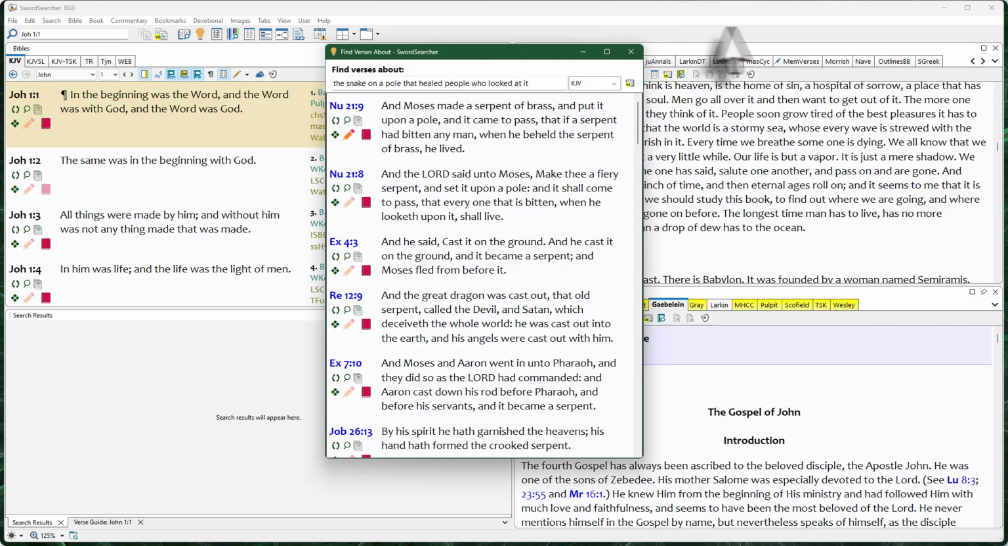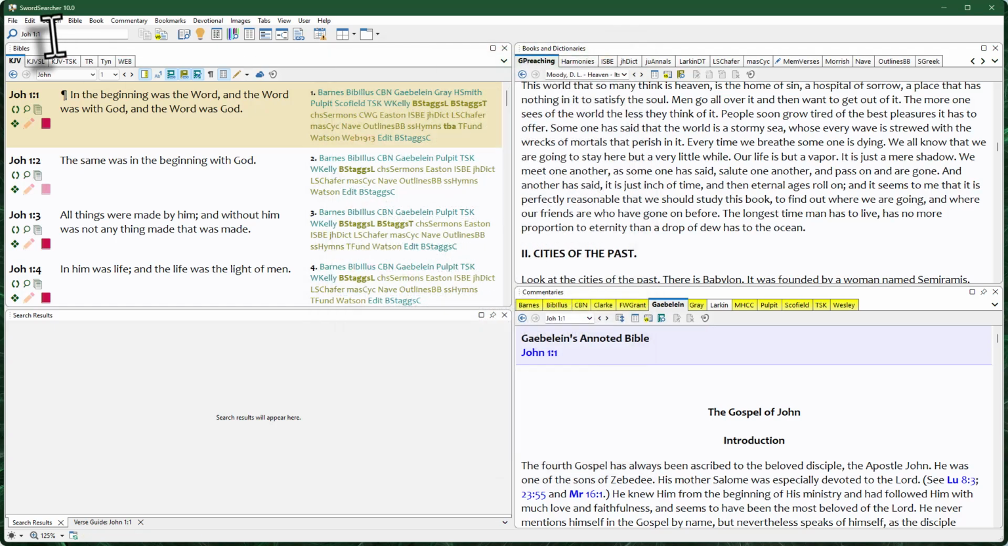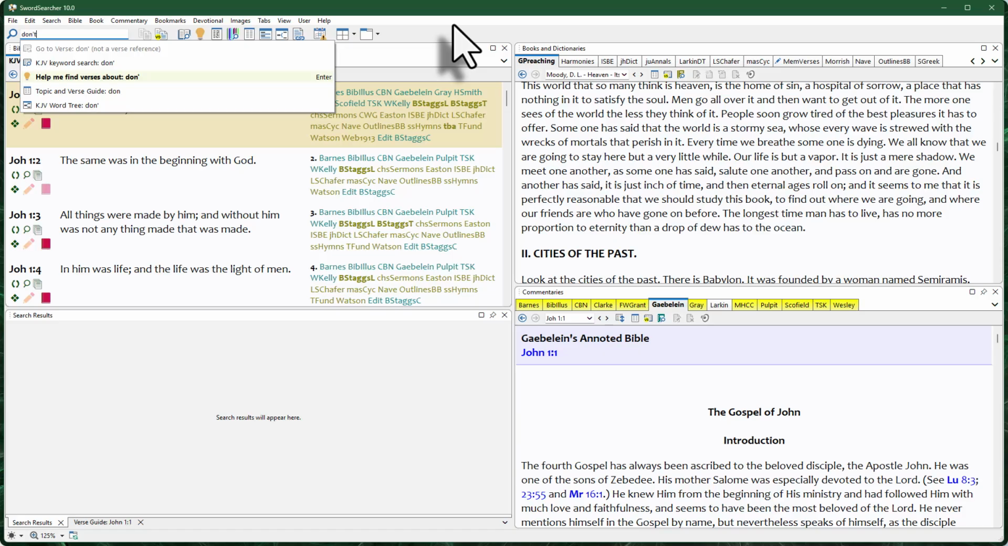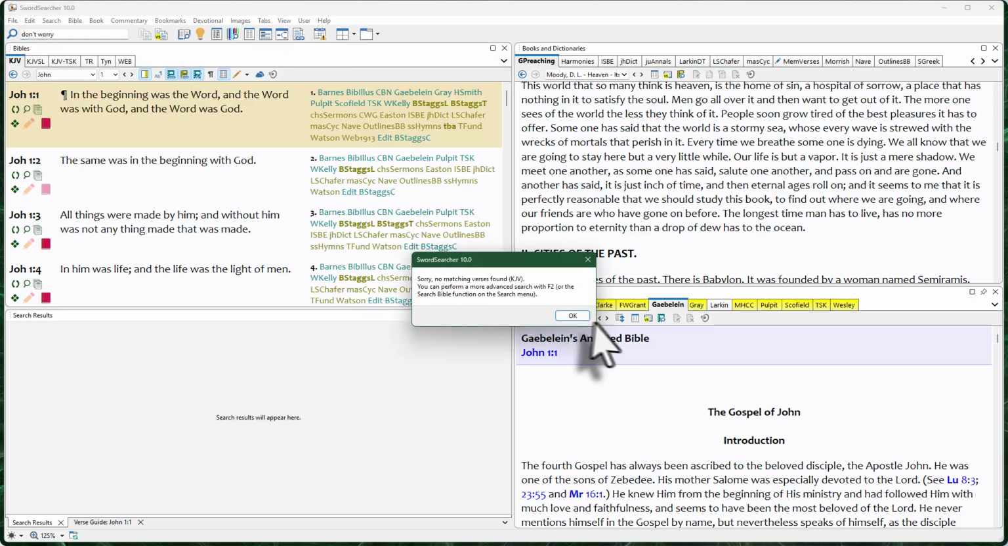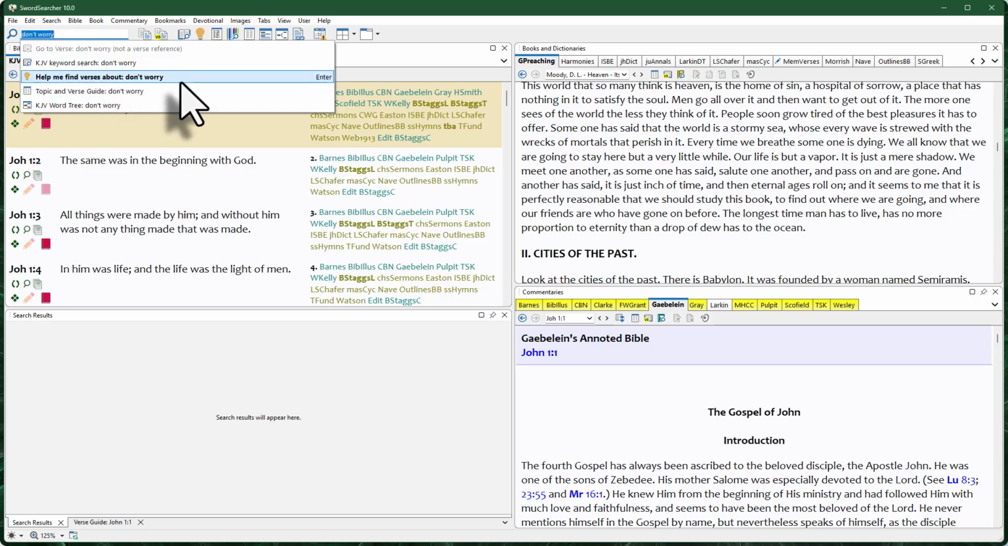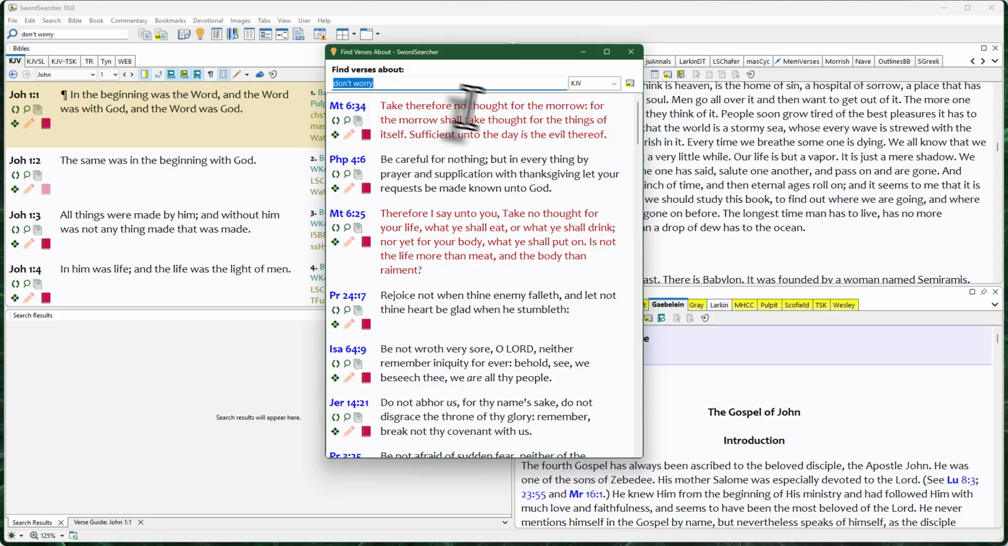So let me show you another way that this works. I'm going to just start typing something here in the main search bar. I'm going to type "don't worry." If I do a search for "don't worry" in the King James Bible, obviously I'm not going to get any results. That phrase and those words just don't exist in a verse. So instead, it's suggesting that I use the Find Verses About tool. If I hit enter on that, you'll see that "don't worry" returns some pretty good results. The very first one being, "Take therefore no thought for the morrow shall take thought of the things of itself."